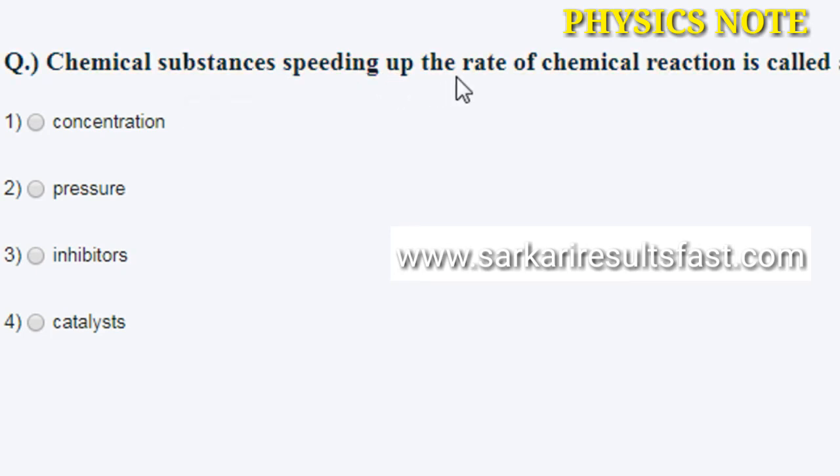A chemical substance speeding up the rate of a chemical reaction is called option A concentration, pressure, inhibitors, and fourth catalysts. The correct answer is catalysts.